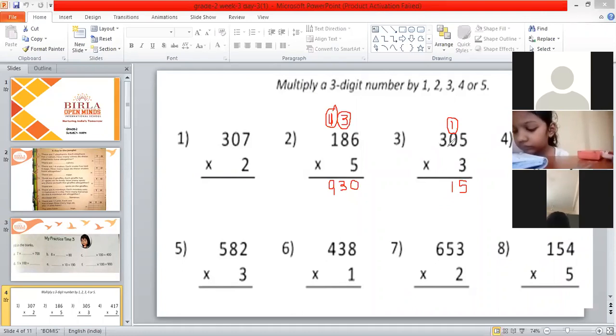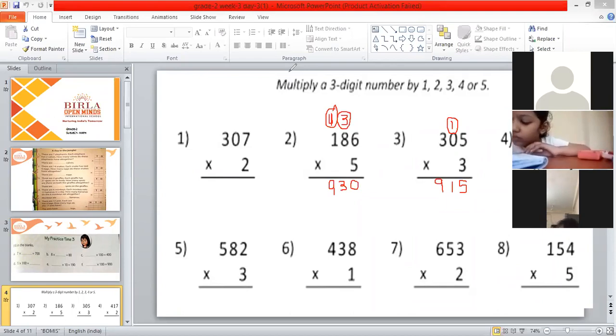And then 3 threes are how much, Tanishka? 3 threes are 9, ma'am. Very good. So what is the answer? 9, ma'am. No. Now read the complete number. 915. Very good. Answer is 915. Very good, Tanishka. Yes, children, now leave 3 boxes and then write question number 4.